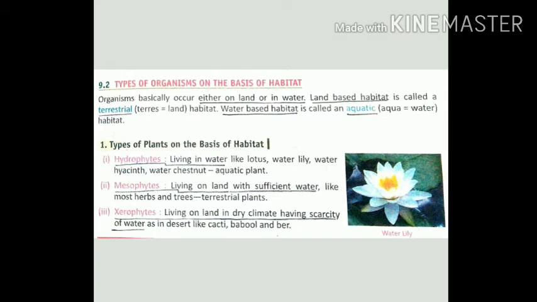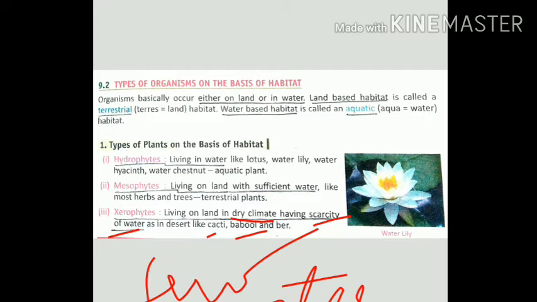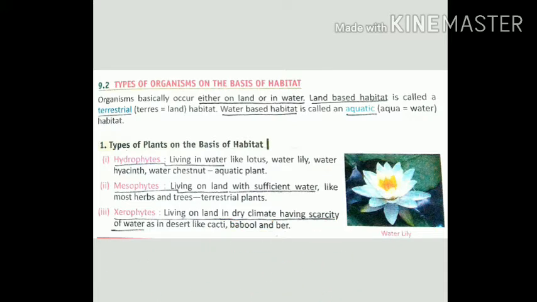This is a very important thing. Dry climate having scarcity of water, scarcity means very few water, very little water. Like the desert areas, so cacti, babool, ber, these are the common plants that grow in the desert areas,